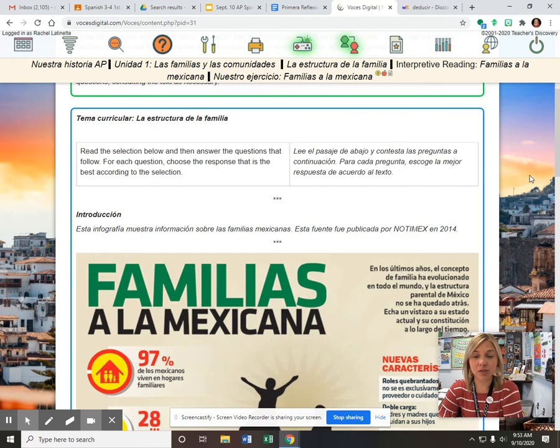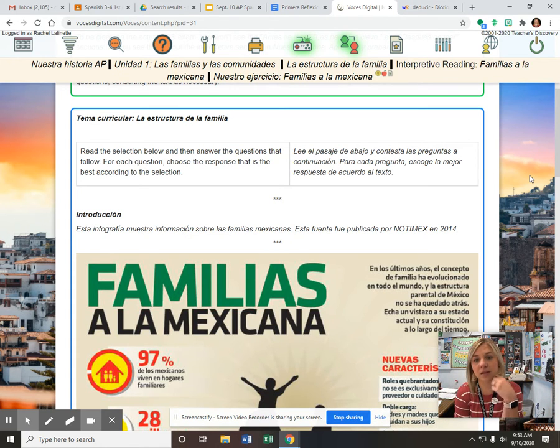The readings always start with a curricular theme, and those are one of the 6 themes that we went over at the beginning of the semester, and we are currently in las familias y las comunidades, or this one's a little bit more specific, la estructura de la familia, family structure. And the instructions are always in English and in Spanish.